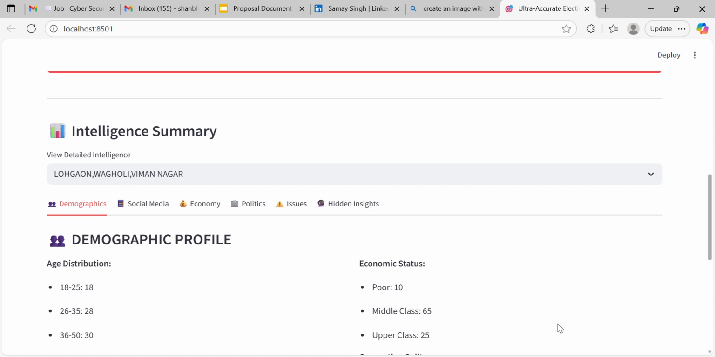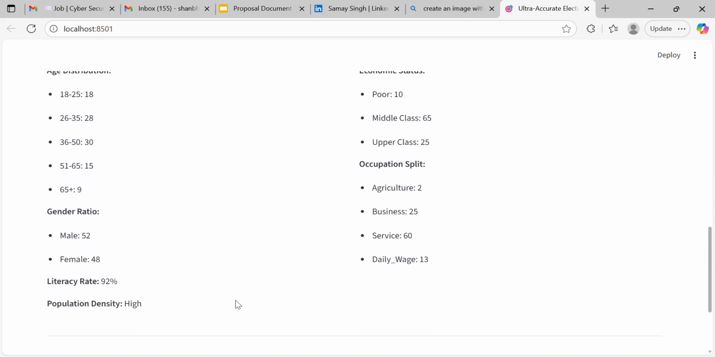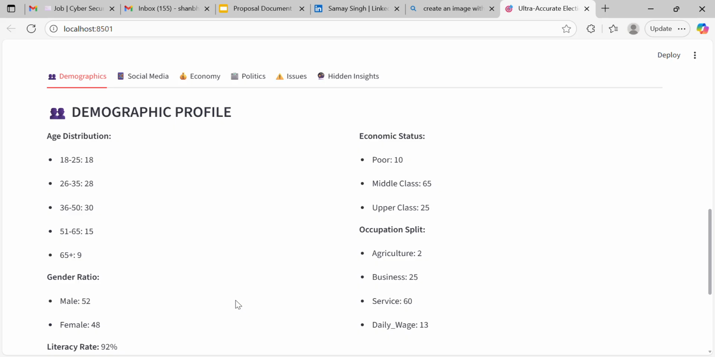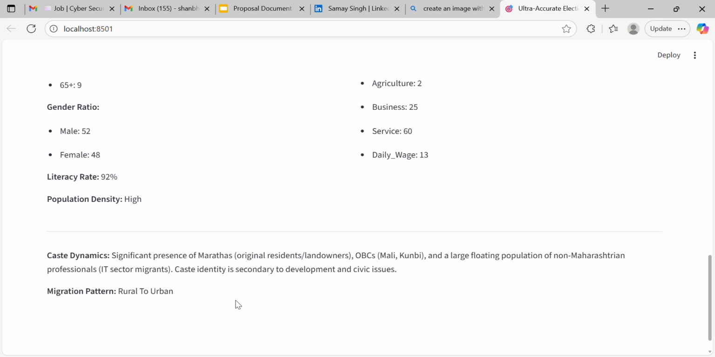Demographic is age distribution, gender ratio, then economic status, occupation, agriculture, business, services, daily wages, then the caste dynamics also. It is totally given by AI. I have not given any information. My agent fetches the information from different resources and then takes such types of insights,